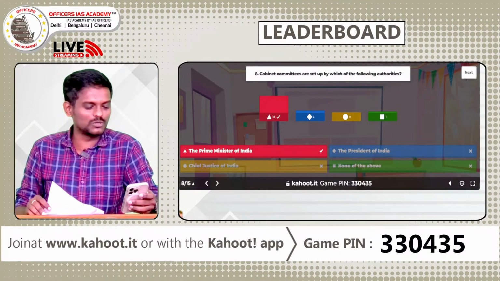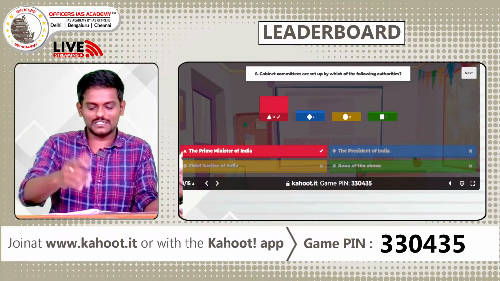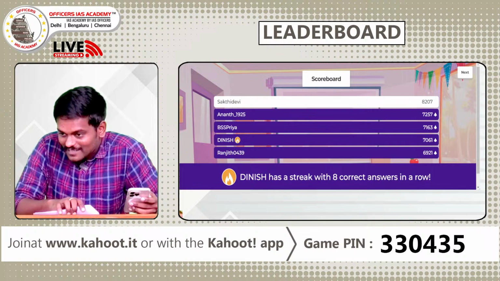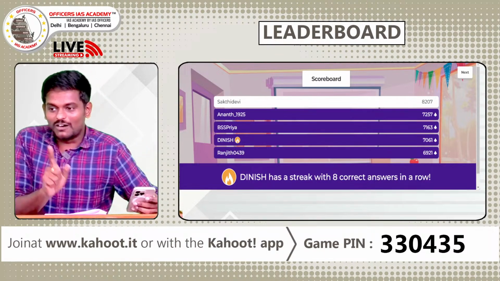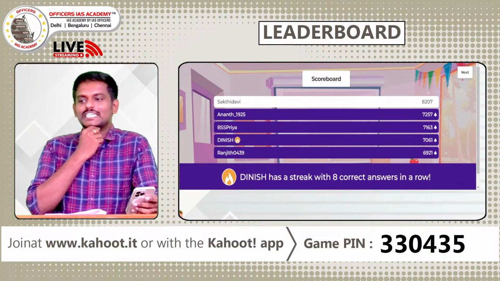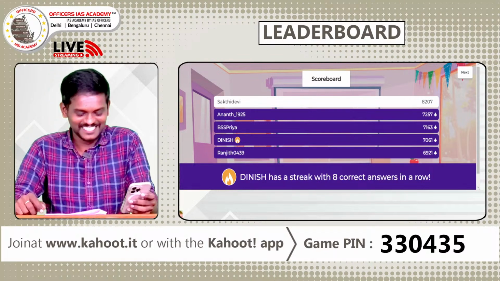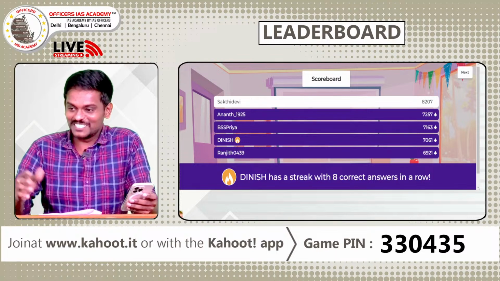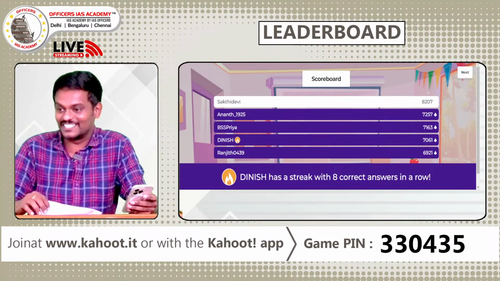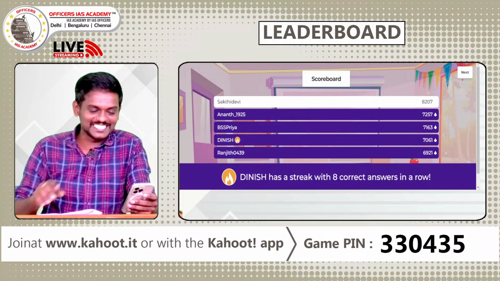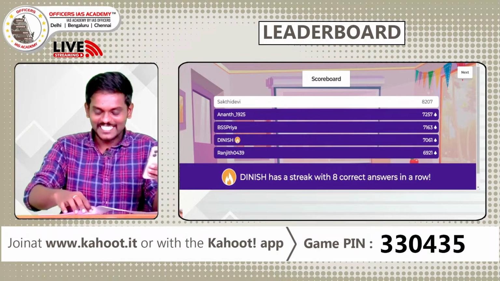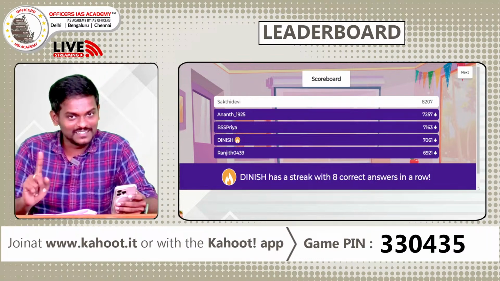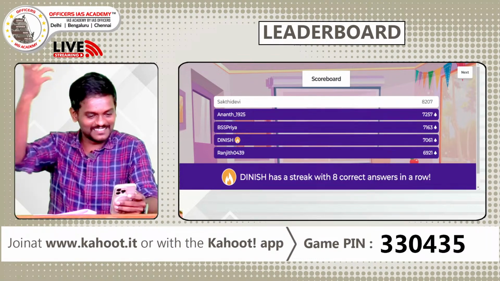I don't think leaderboard would change because majority got it right. We'll see whether my prediction is wrong. No, my prediction is right, but good that the other 4 has changed. And Dinesh, you're having a very good streak. Dinesh, will you be the one hitting 6 at the last ball? Or will it be the others who are hitting at the last point? But the difference is huge because Shakti Devi is getting everything right. That is why she is running away with a point. But still, only half of the quiz is over. You still have time left.